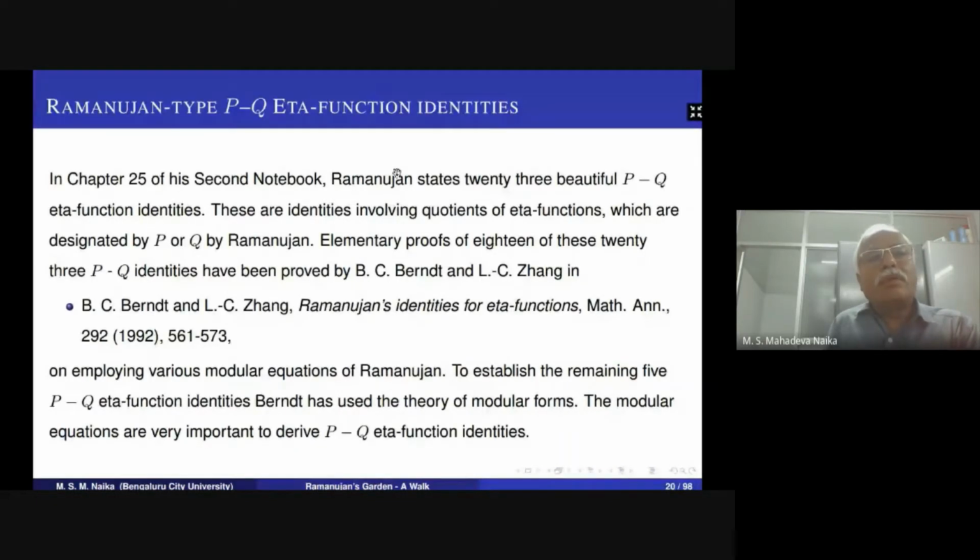So in chapter 25 of the second notebook, Ramanujan states 23 beautiful PQ theta function identities as shown earlier. These are identities involving quotients of theta functions, which are designated as P or Q by Ramanujan. Elementary proofs of 18 of these PQ identities have been given by Berndt and Zhang in the paper Modular Equations of Ramanujan. To establish the remaining 5 PQ theta function identities, Berndt has used the theory of modular forms. So modular equations are very important to PQ theta function identities.